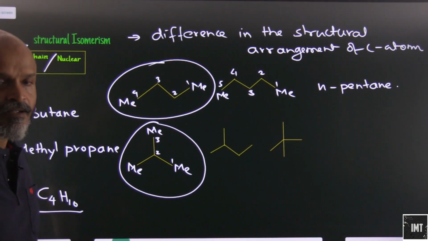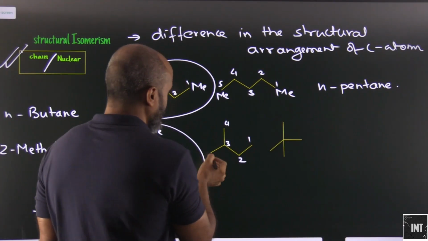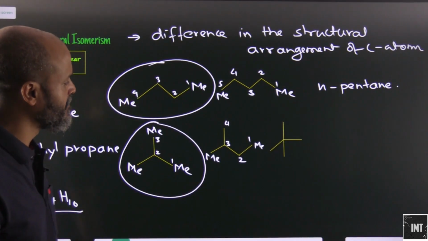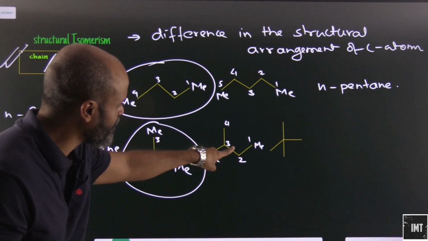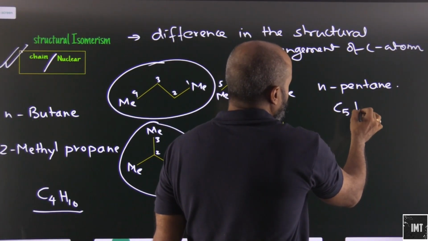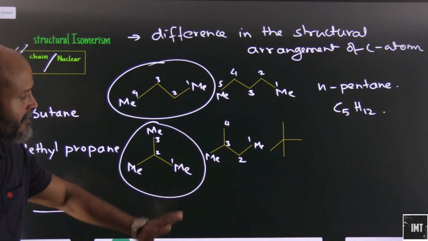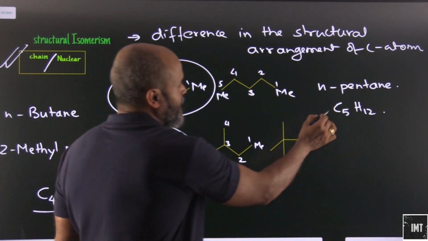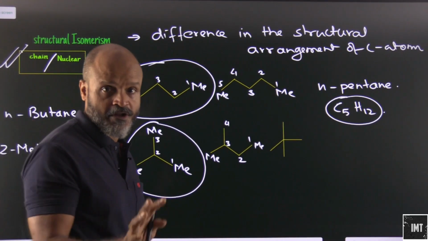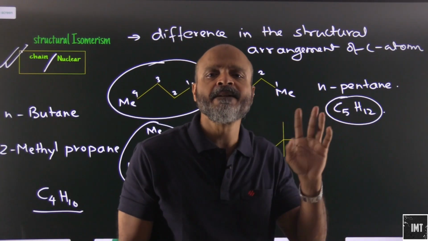Let's look at this one. This is 1 2 3 4, and obviously this will be a methyl group. Let's say this is a methyl group as well. Now let's name this. How many carbon atoms do we have here? 1 2 3 4 5, same as n-pentane. What will be the formula? C5H12. This will also have the same formula, C5H12, but will it have a structural difference? Yes, it will. So it is definitely structural isomerism, and the kind is chain isomerism.